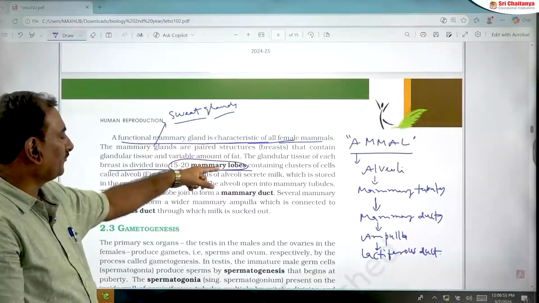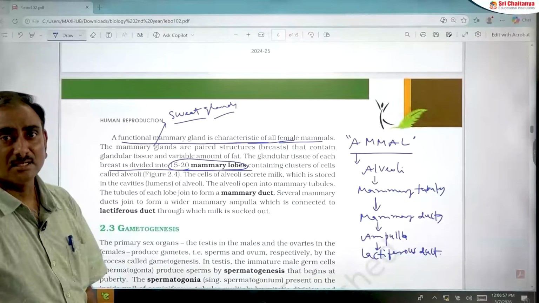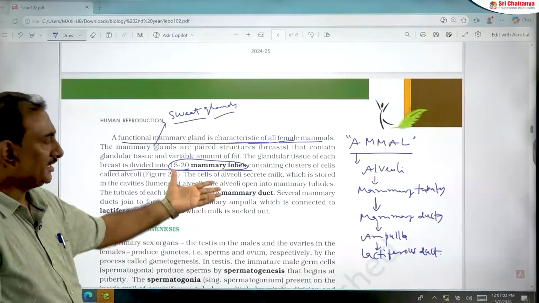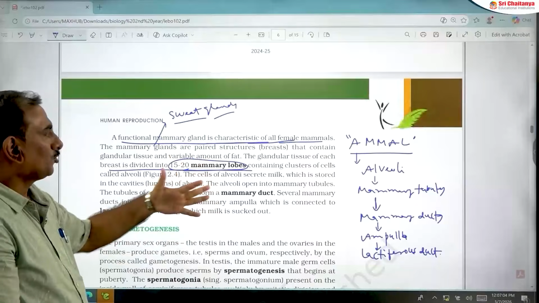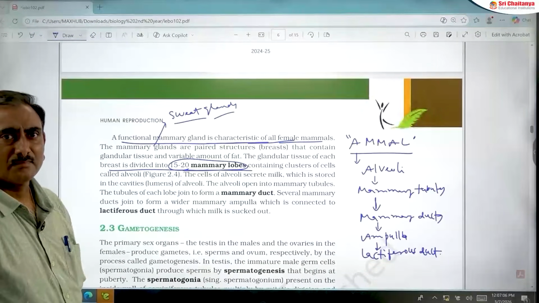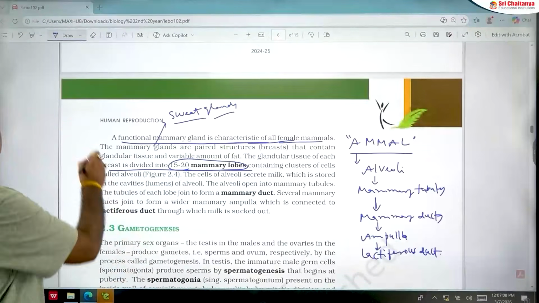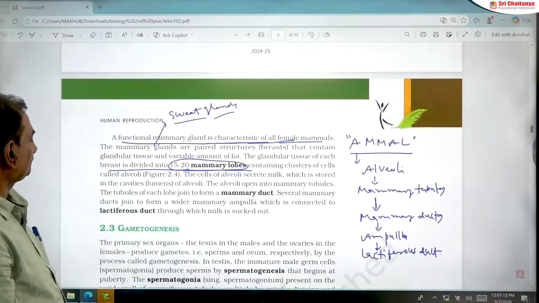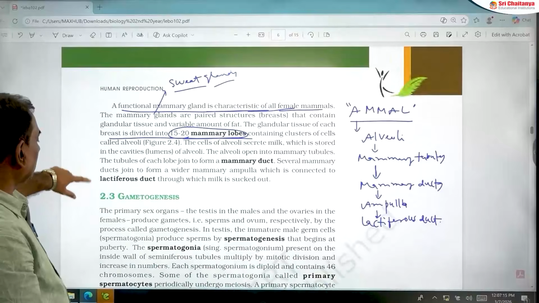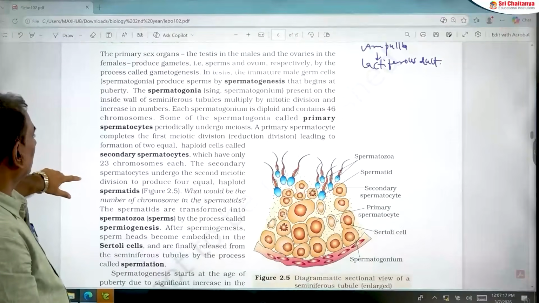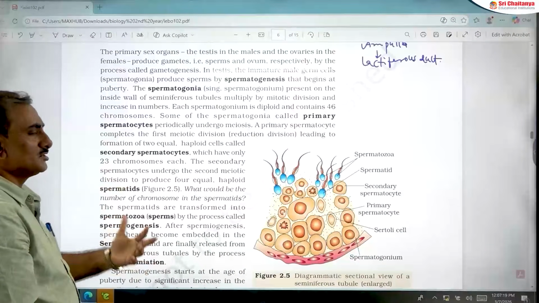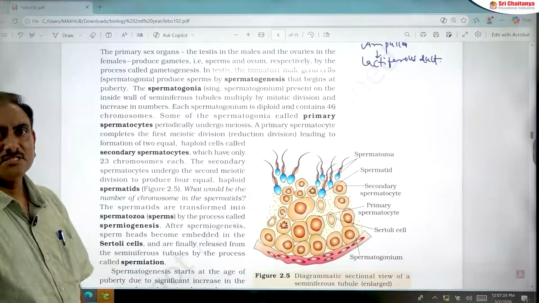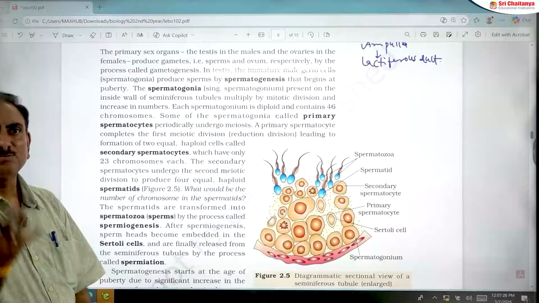So that question was given in the 2024 re-NEET examination. Students, while reading this area, you should remember this point. So, the male reproductive system and female reproductive system are completed. Next important area is gametogenesis. Gametogenesis includes both spermatogenesis and oogenesis.